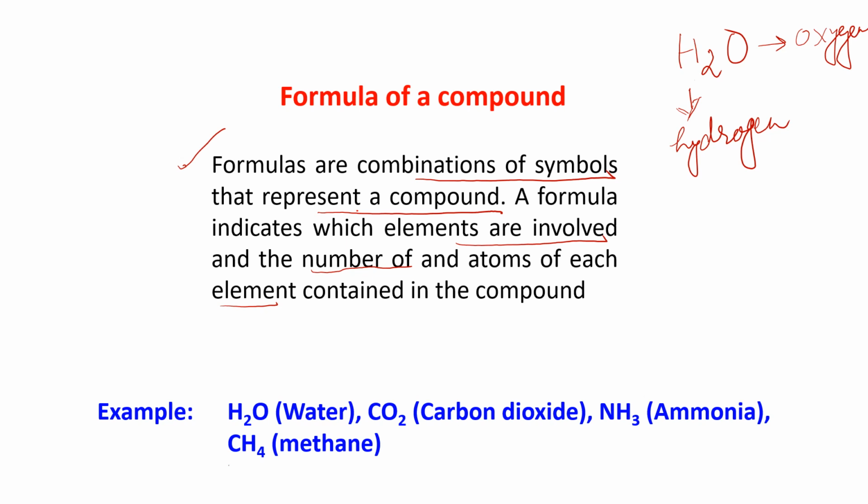Similarly, suppose I am talking about methane, the formula is CH4. What is the combination of symbols in the formula? What elements are present here? Carbon and hydrogen. So the symbol of carbon is C, and the symbol of hydrogen is H. Okay, and the second point is a formula indicates which elements are involved: carbon and hydrogen. How many atoms of carbon? 1. And how many atoms of hydrogen? 4. So this is what a formula is representing.